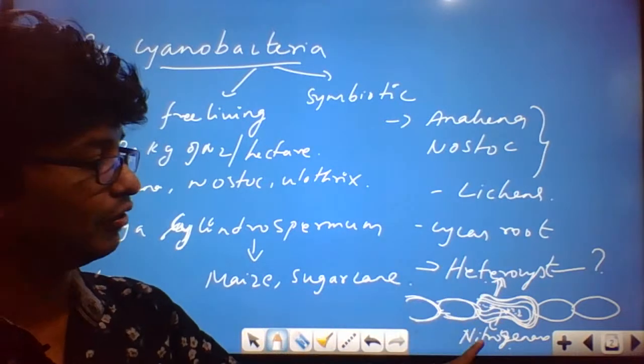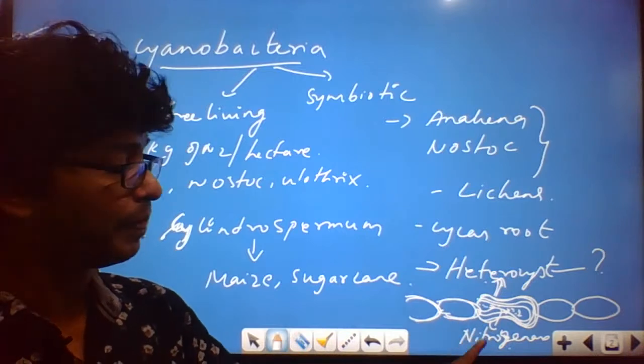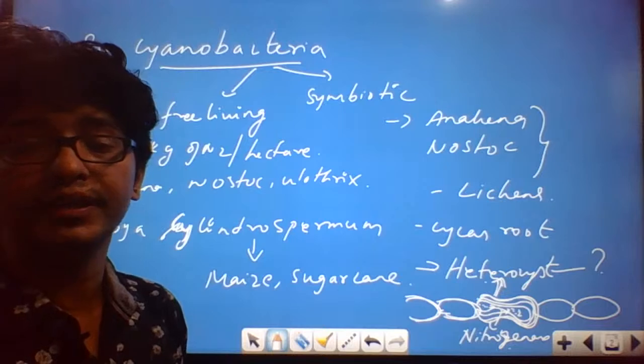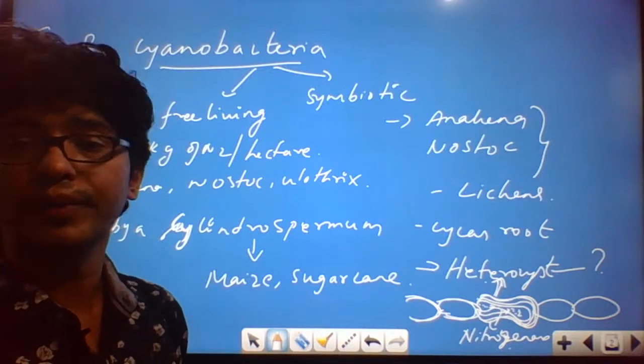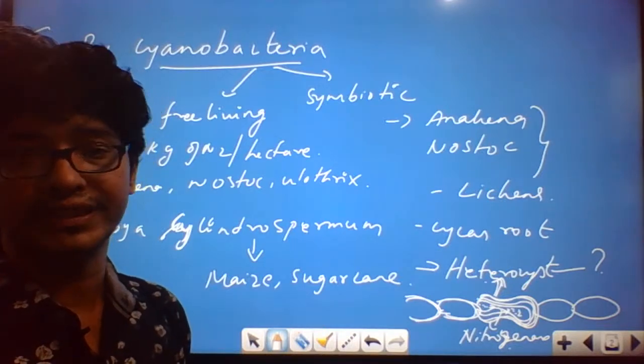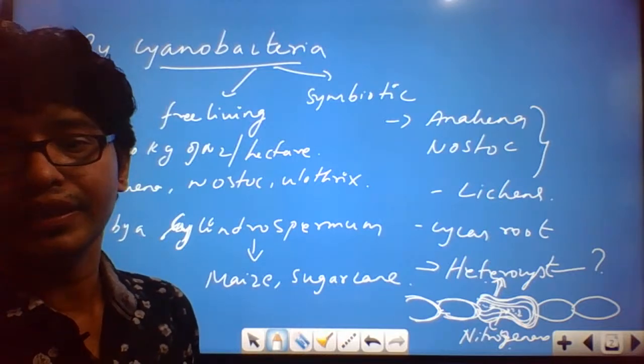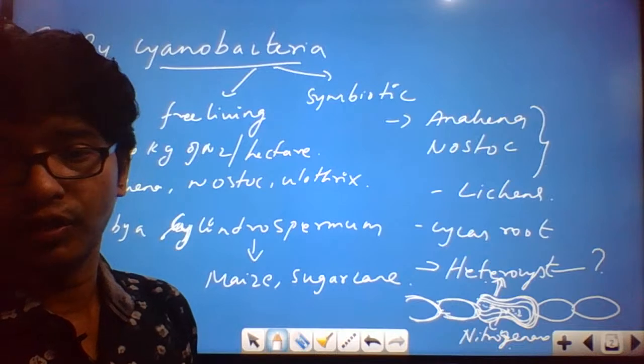This consists of the nitrogenase enzyme. This nitrogenase enzyme needs a micro-anaerobic environment, because the nitrogenase enzyme will not be activated under an aerobic state. So the anaerobic state has to be maintained. We'll discuss leghemoglobin also.